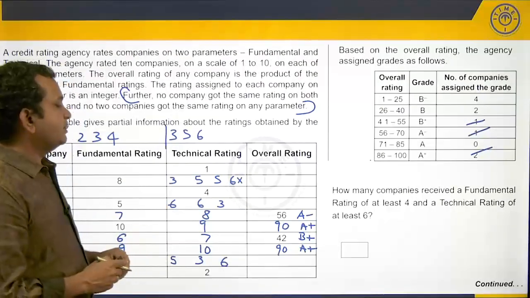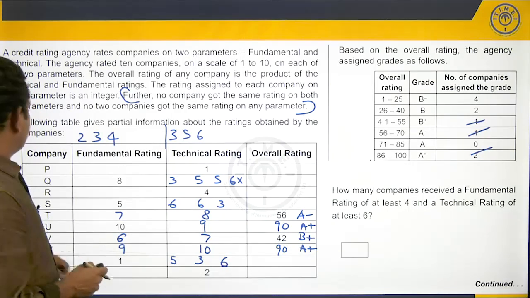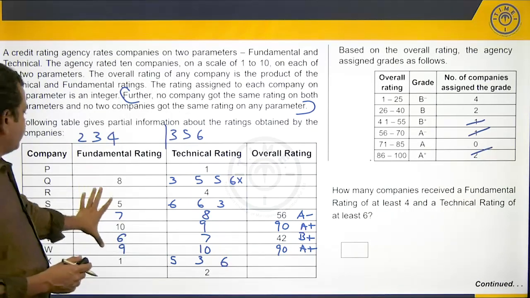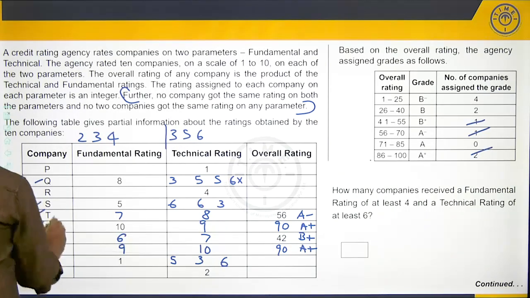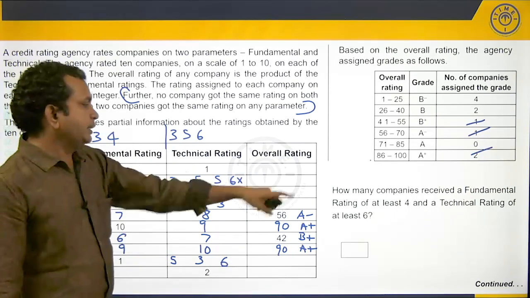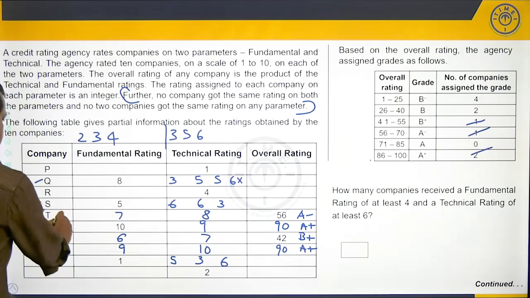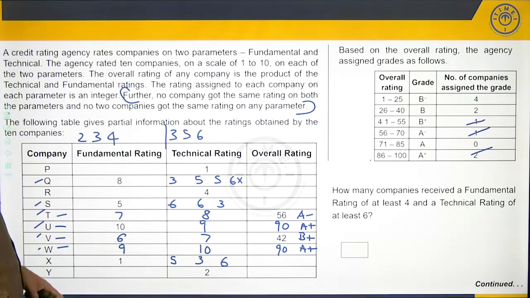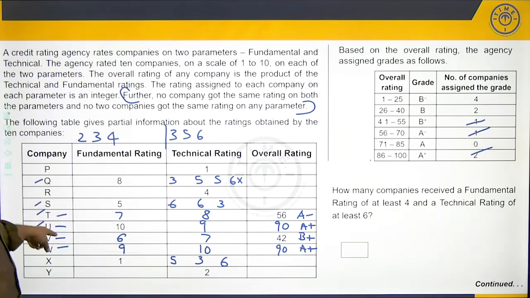How many companies received a fundamental rating of at least 4 and a technical rating of at least 6? So, at least 4 fundamental rating, we know 5, 6, 7, 8, 9, 10. We have these companies Q, S, T, U, V, W. Out of these, a technical rating of at least 6. Now, out of this, we know T satisfies the condition because of 8, and U, V, W. These all do. But then, what about Q or S? At least 6. 5 and 6. One of these companies, definitely yes. So, 1, 2, 3, 4, 5.